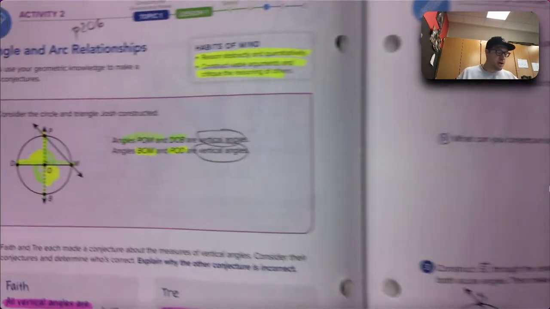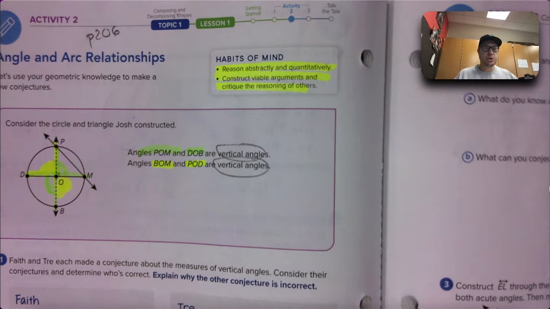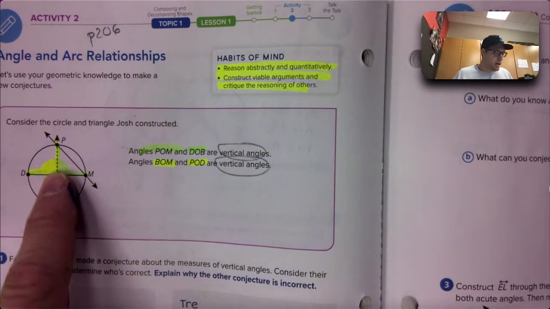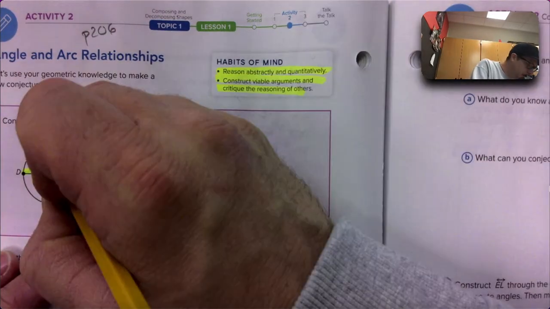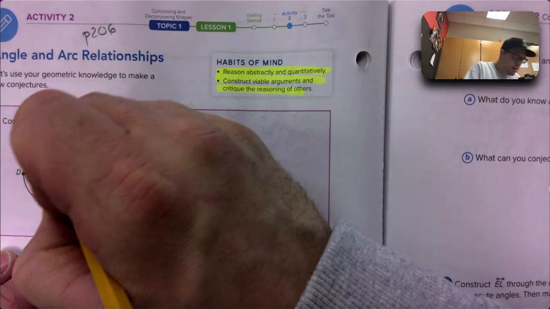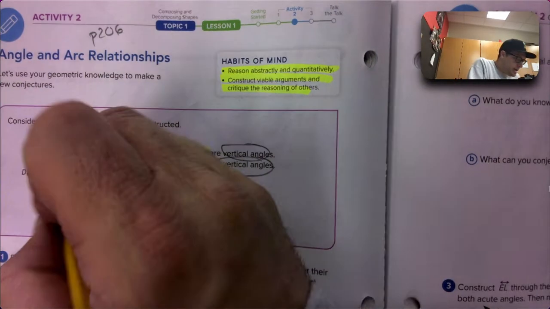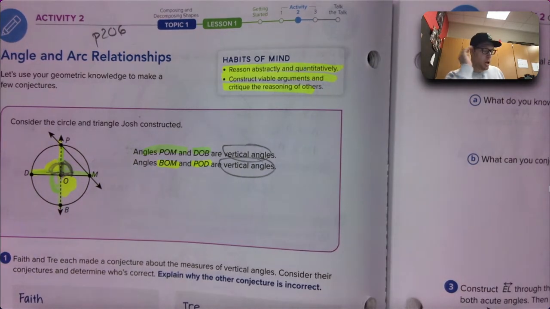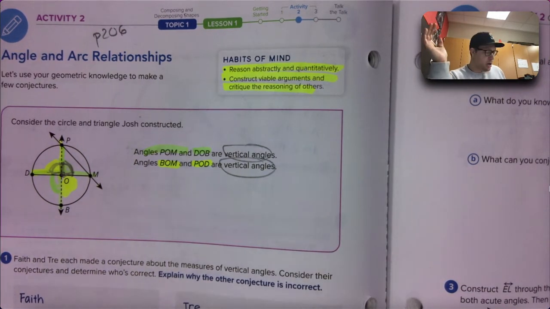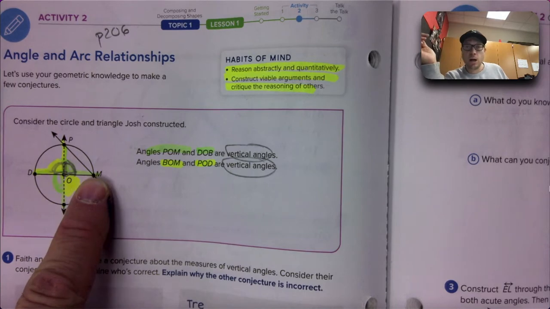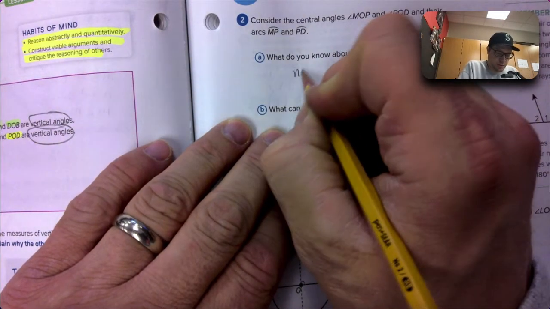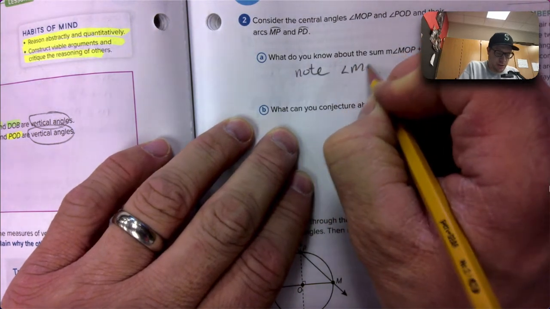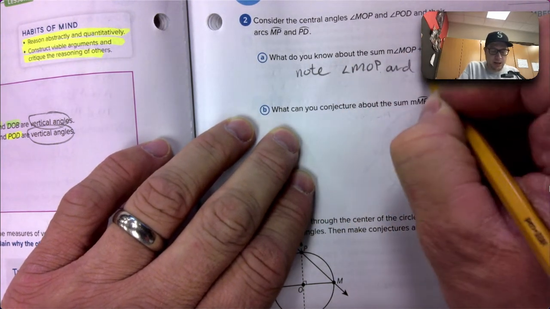I already see something that I need you to know about. When you put two angles together and the result is that they form a line, heads up, note, angle MOP and angle POD form a vocab word, linear pair, which means they add to 180. They're using the word sum.